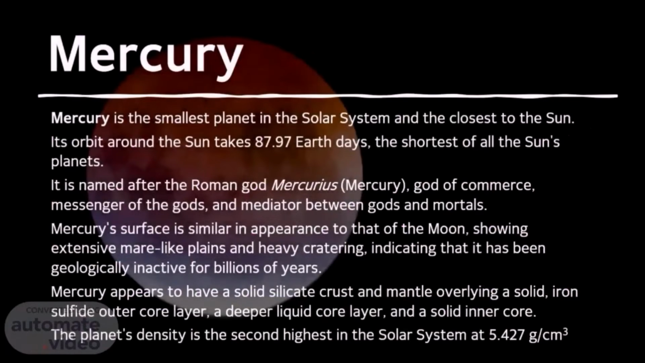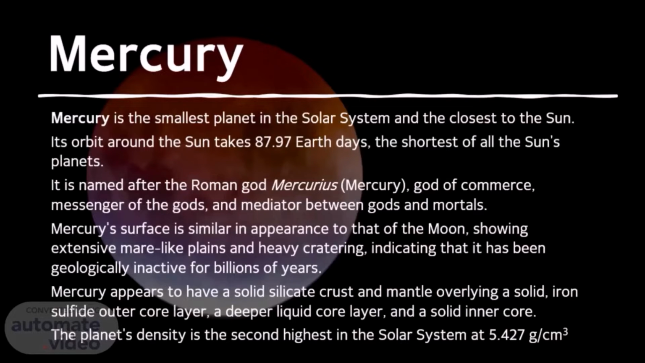Mercury. Mercury is the smallest planet in the Solar System and the closest to the Sun. Its orbit around the Sun takes 87.97 Earth days, the shortest of all the Sun's planets. It is named after the Roman god Mercurius, Mercury, god of commerce, messenger of the gods, and mediator between gods and mortals.